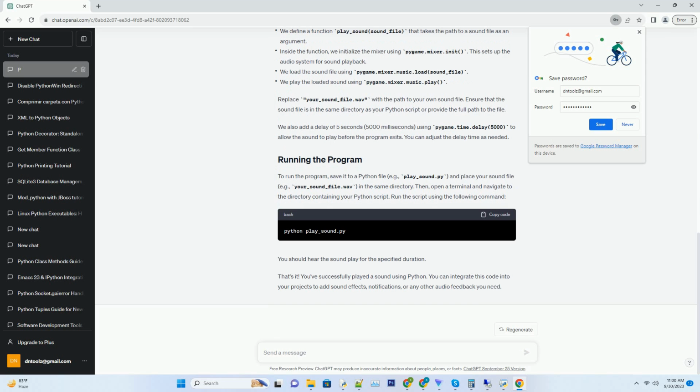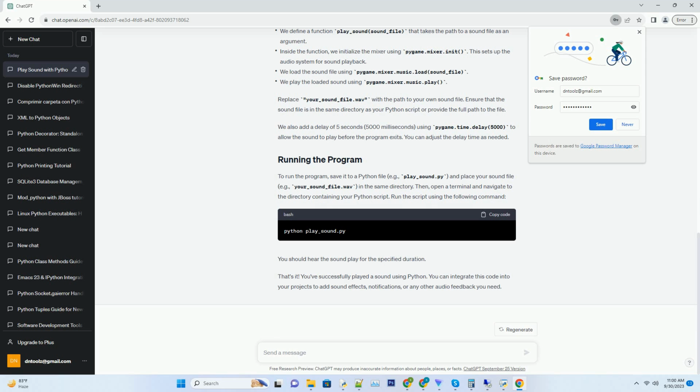Before we begin, make sure you have the following prerequisites installed. Python. You'll need Python installed on your system. You can download it from python.org and follow the installation instructions. Pygame. We'll use the pygame library to play sounds. You can install it using pip.